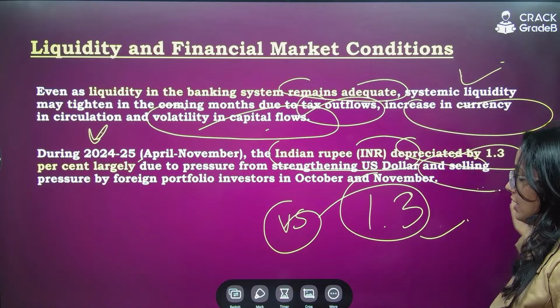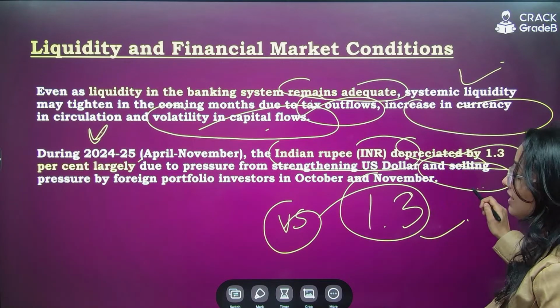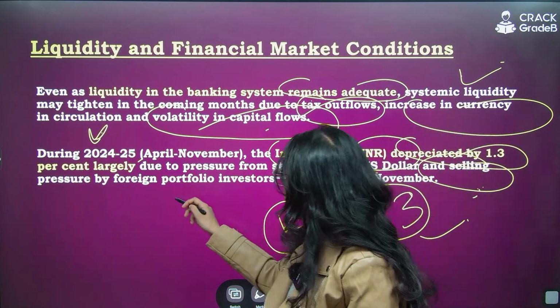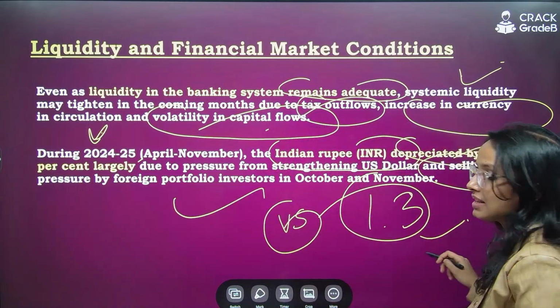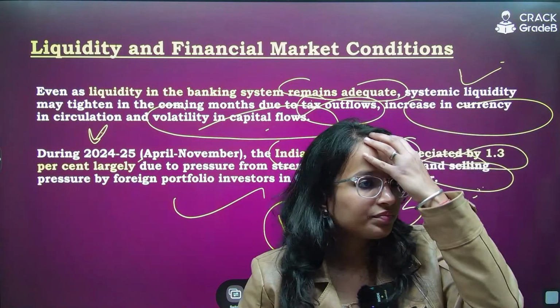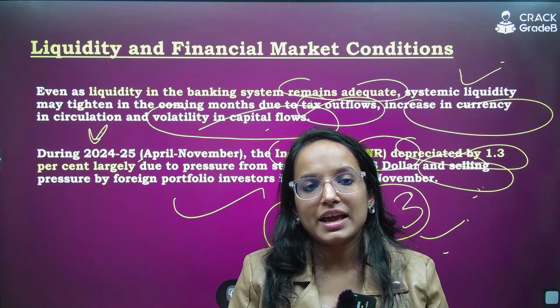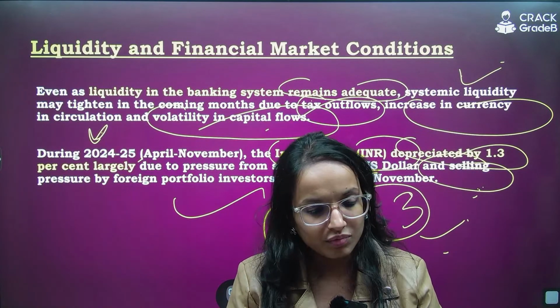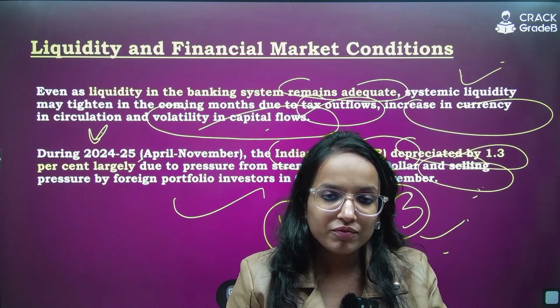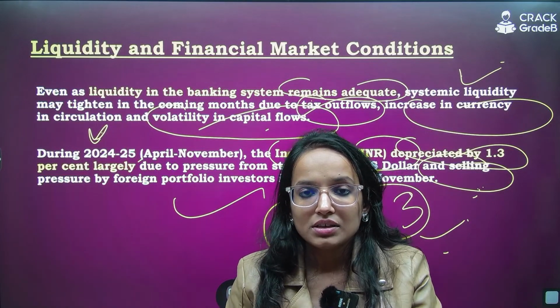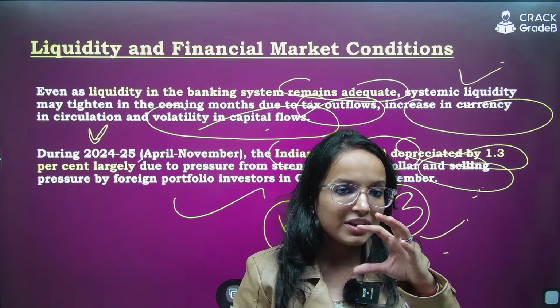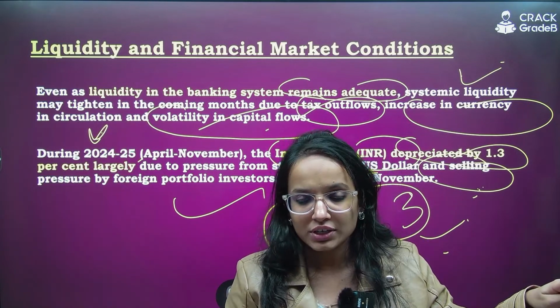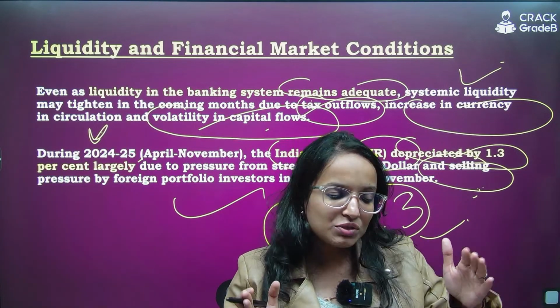Also, the strengthening of the US dollar and selling pressure by foreign portfolio investors in October and November has done this. You see, the FPIs, foreign portfolio investors. Who are FPIs? These are investors who invest not directly in companies, but they invest via financial securities, portfolio investors. They invest via portfolios, right?